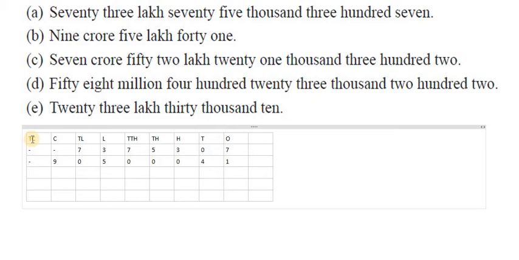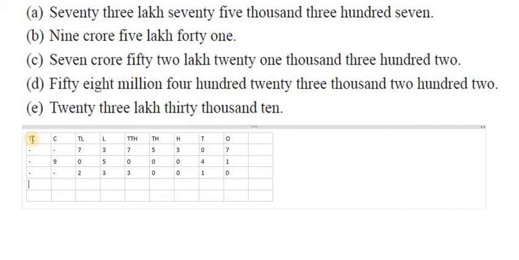Now move on to the next. 58 millions. This one is in millions, so we will write that separately. This one is in the Indian system. We will write Indian first and then go for the international. 23 lakhs means no crores and no 10 crores, just 23 lakhs. And then next 30,000, 10 means hundreds is 0.